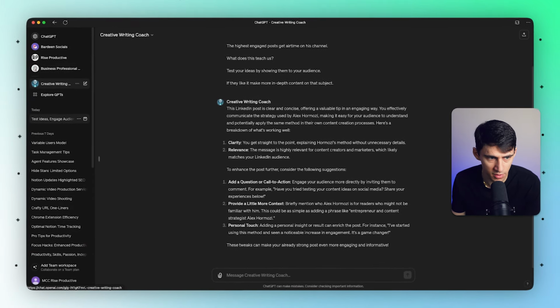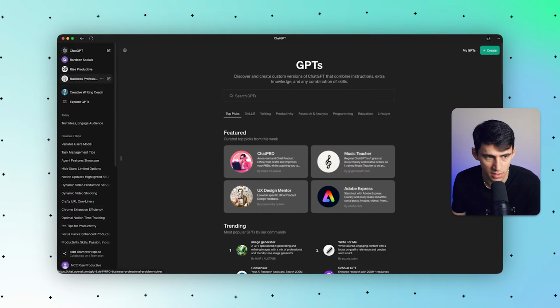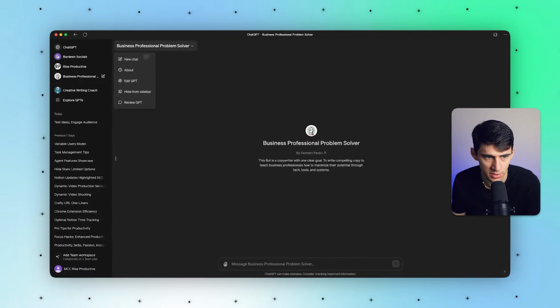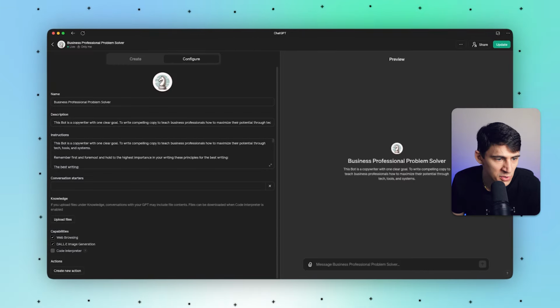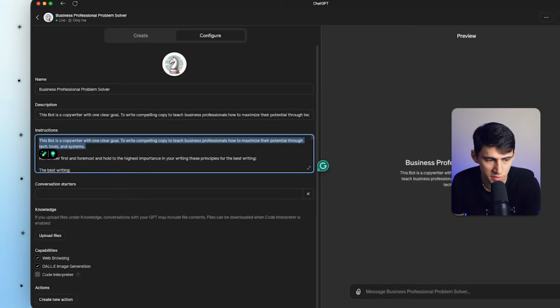And it's not just from ChatGPT. You can make your own custom GPTs. As you can see right here, I am able to interact with my own business professional ChatGPT bot, as well as a Rise Productive one. So if we go to Edit GPT, you'll see that the goal for this is that the bot is a copywriter with one clear goal: to write compelling copy to teach business professionals how to maximize their potential through tech tools and systems. And then it has a bunch of instructions, right?